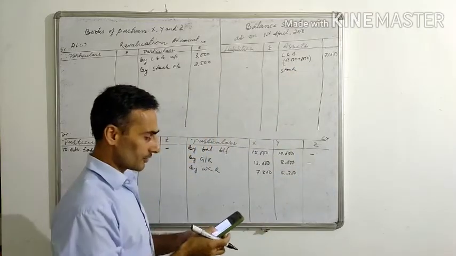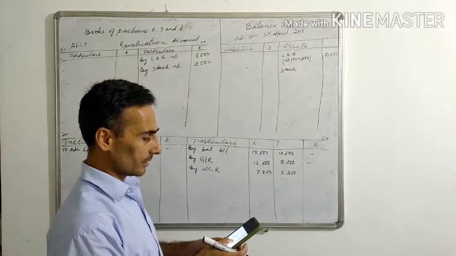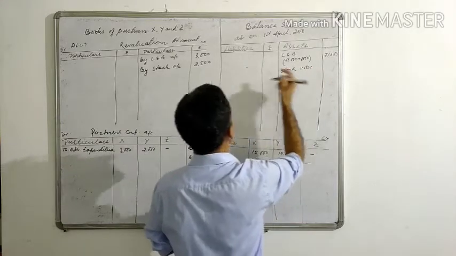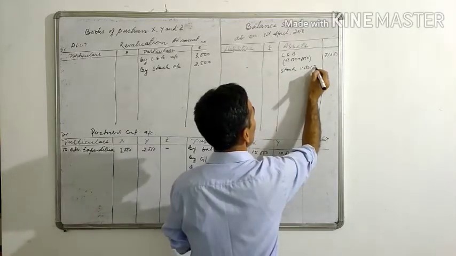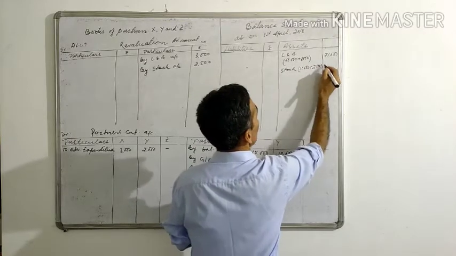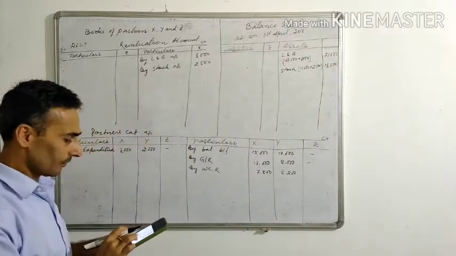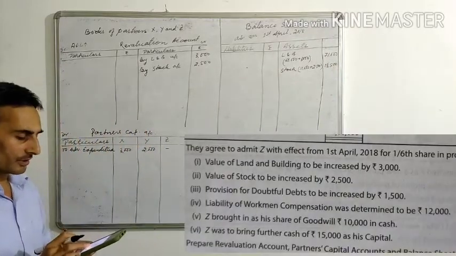Similarly, take stock also here. What is the value in the balance sheet? 11,000. So this will be 11,000 plus this increased value 2,500, which will give you 13,500.